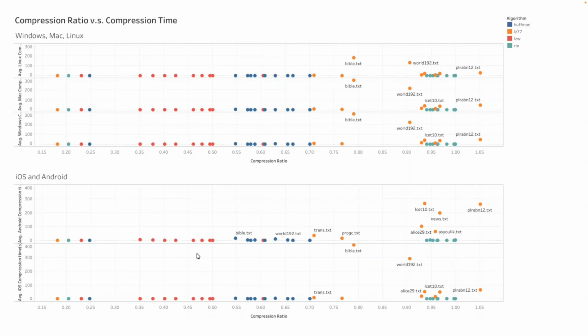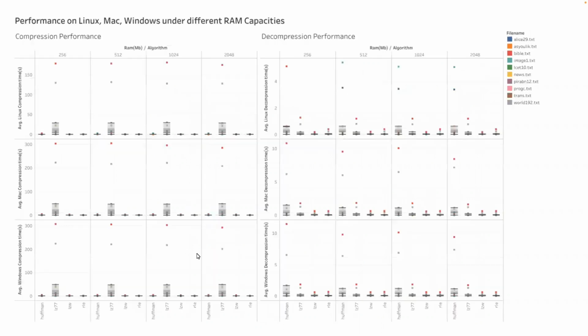Generally speaking, if we prioritize the compression ratio, then LZW is recommended, and RLE is better for faster compression time. So if we prioritize compression times, then RLE might be a better choice. We also find that LZW and Huffman both provide a balance between compression ratio and time. Also, for mobile operating systems, LZ77 is generally slower on Android, so it's less suitable for that platform.